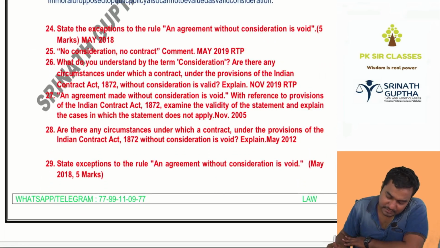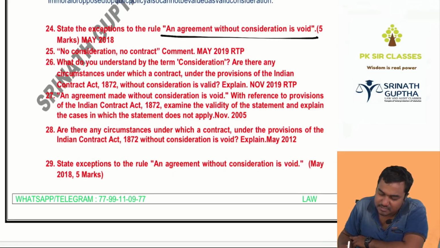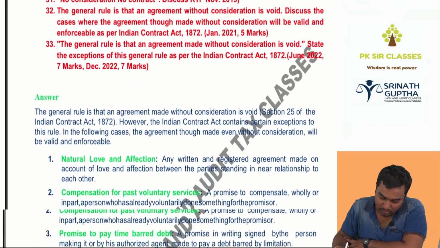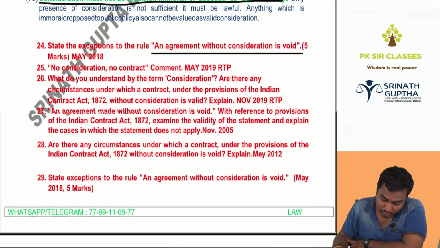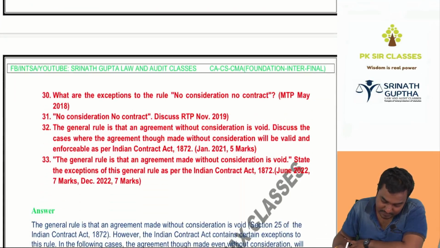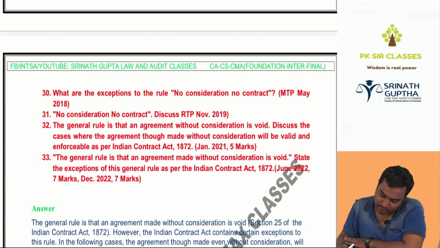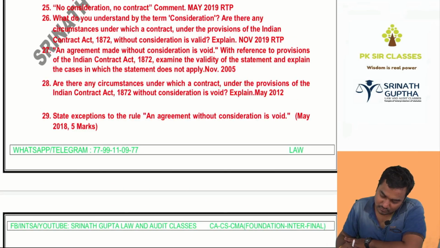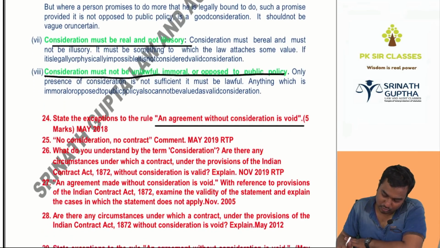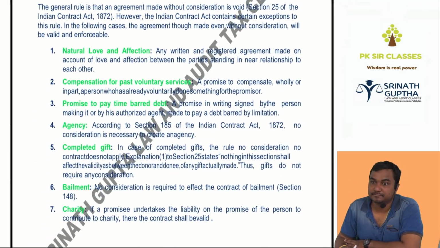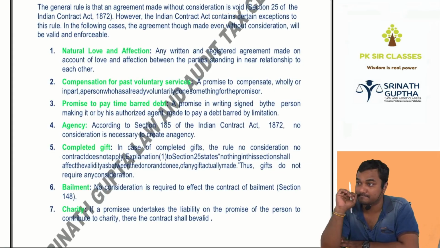Next, state the exceptions to the rule. An agreement without consideration is void. The general rule is no consideration, no contract. See this question, how big it is. 1, 2, 3, 4, 5, 6, 7, 8, 9, 10, 11, 12 times. No consideration, no contract has 12 exceptions.